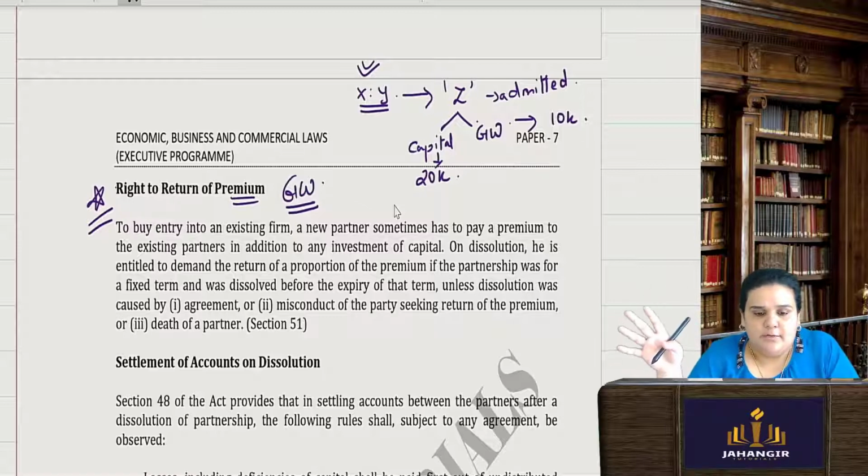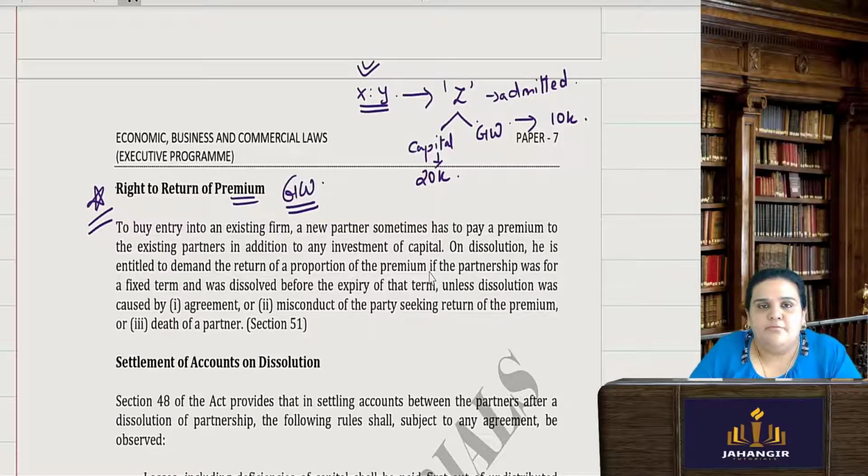It's not a particular partnership, it's at will, so it's going to be carried on for a number of years to come. But say he just joined, and something happened and the firm had to be dissolved, and he had no fault. The fault was committed by some other partners, or fraud was committed, and the firm had to be dissolved. So he has a right to ask for return of the premium he paid.